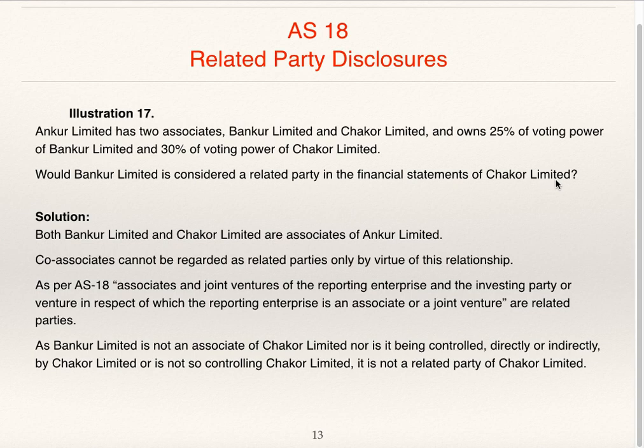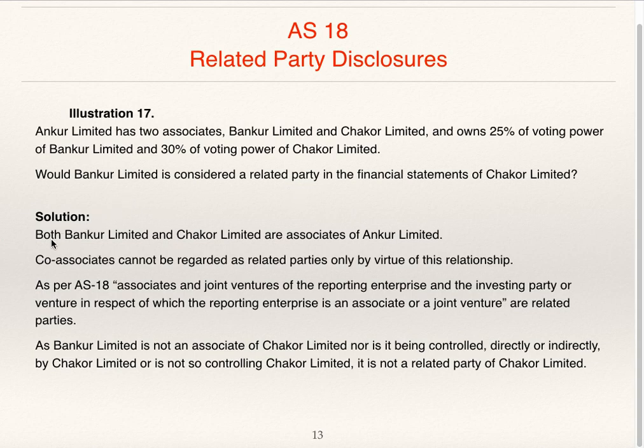Ankur Limited is holding 25% of share capital of Bankur Limited and 30% of share capital of Chakor Limited. So Ankur Limited has two associates, Bankur and Chakor, but Bankur and Chakor are not related to each other. So it is not necessary for Bankur Limited to consider Chakor Limited as its related party. They are not at all related.